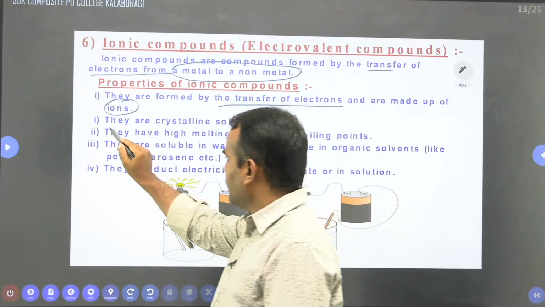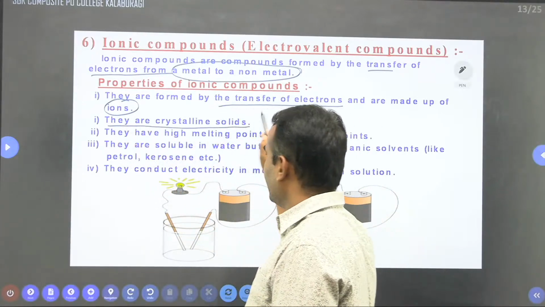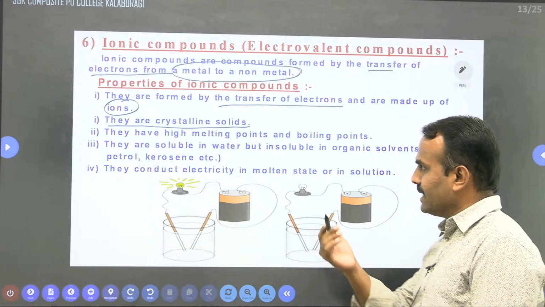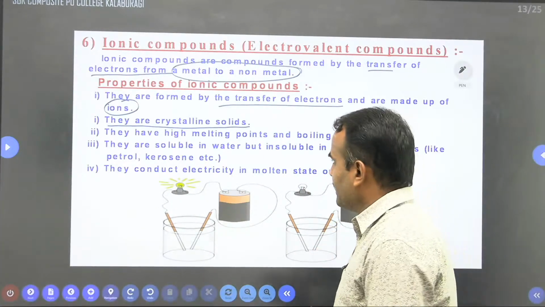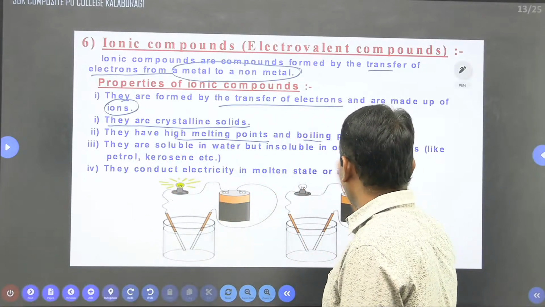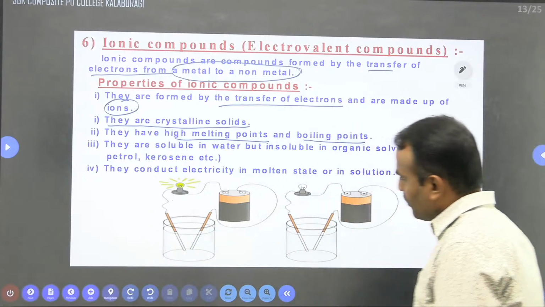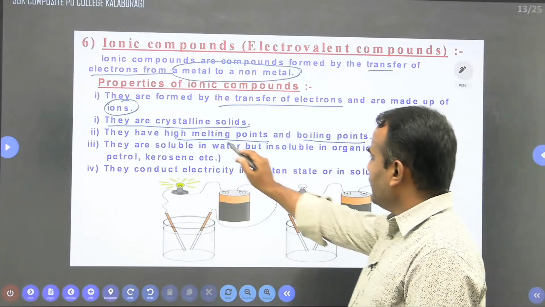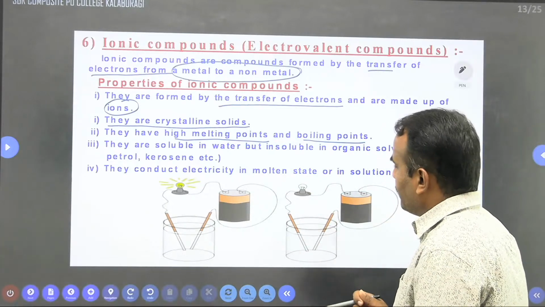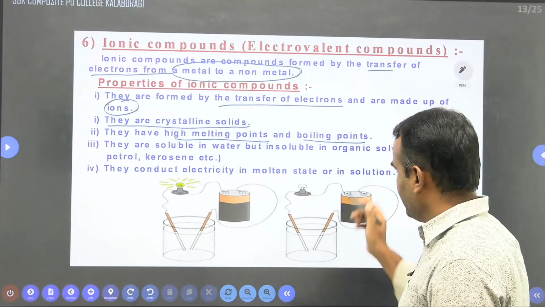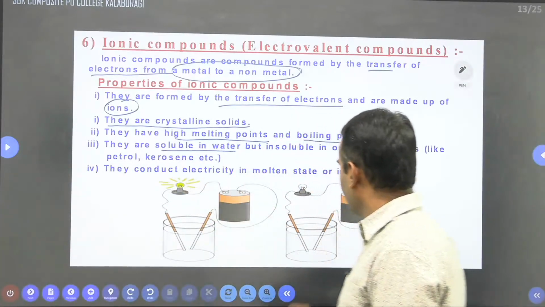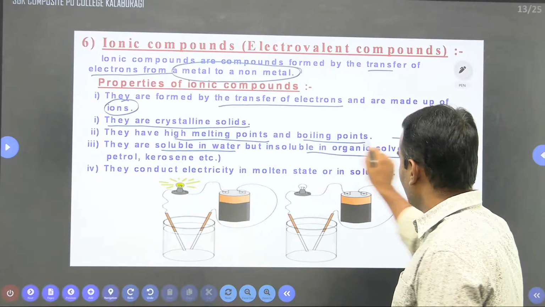Next, these ionic compounds are crystalline solids. It means, like sodium chloride, which is table salt. Next, they have high melting and boiling points, due to the large attractive force between the two ions. They are soluble in water but insoluble in organic solvents.